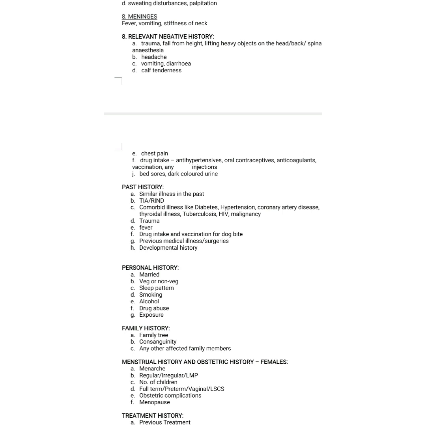Coronary artery disease, thyroid, tuberculosis, HIV, malignancy, you have to ask. Any trauma, fever in the past, any drug intake or vaccinations, any prolonged illness or any surgeries in the past, any developmental history, like whether there is delayed development since birth. So you have to ask for this. This is about the past history: any similar illness, TIA, RIND, then comorbid conditions, and then ask for trauma, fever, drug intake, vaccination, previous medical illness, surgeries, and developmental history.